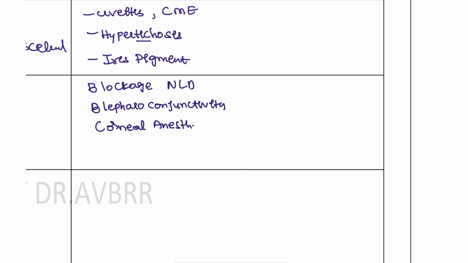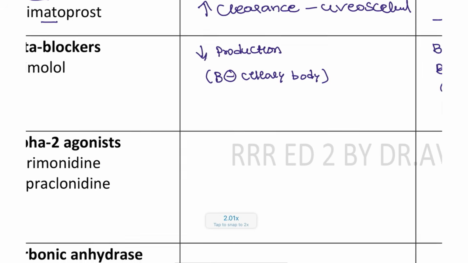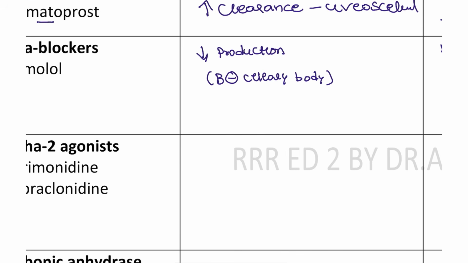Corneal anesthesia. This is only for the patients who are taking the topical beta blockers, because with other routes, like if they are taking them orally, bradycardia and bronchospasm will also be seen.